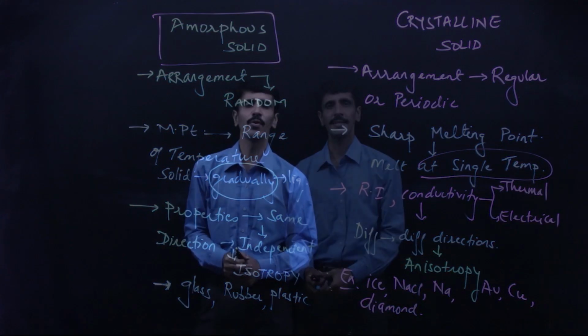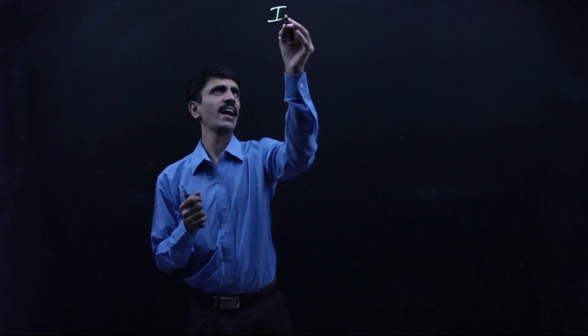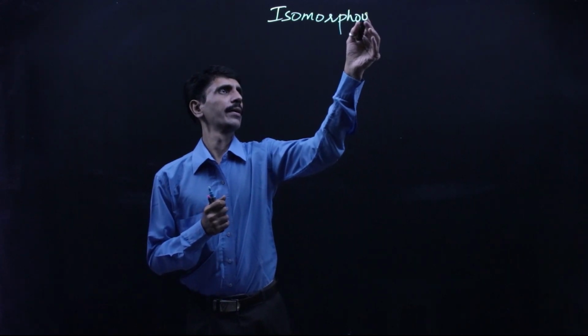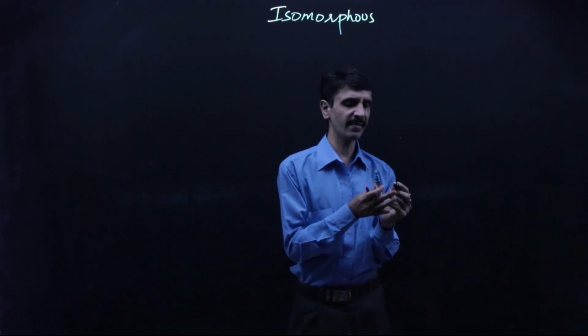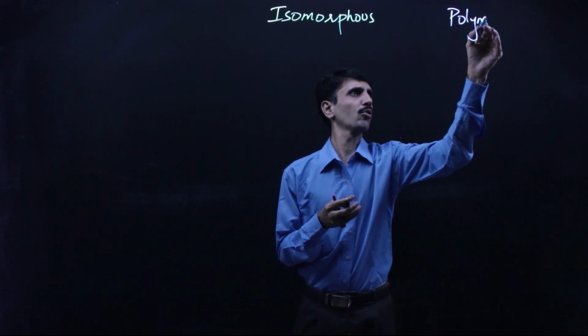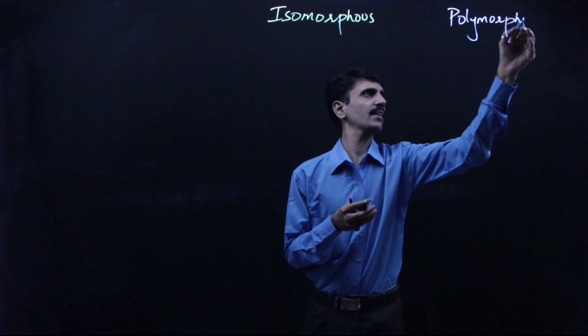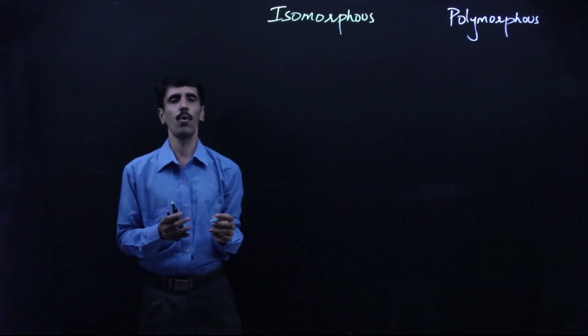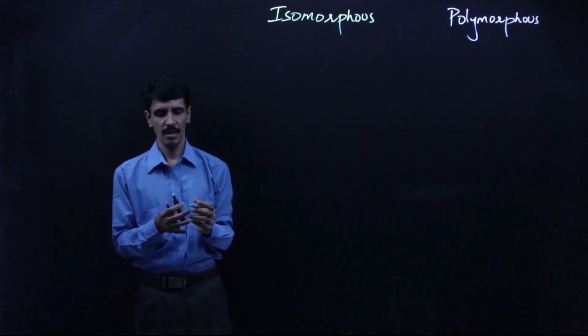Oh yes. We move on to the next topic, and that is all about isomorphous and polymorphous. Once again, both of these are related with each other. So we try to understand, first of all, what is isomorphous.